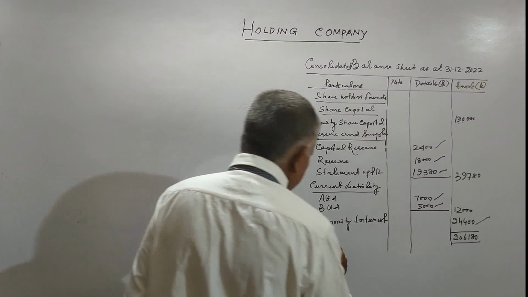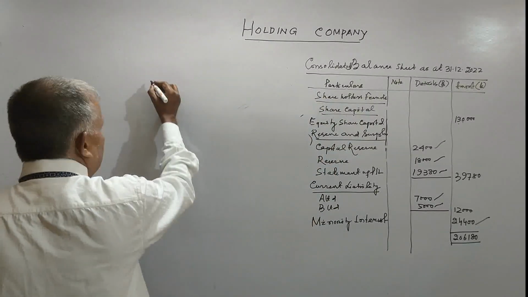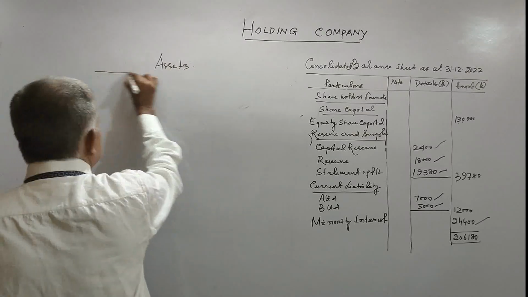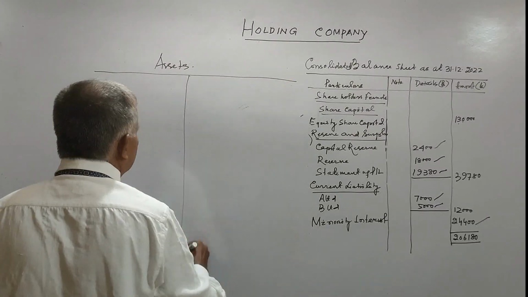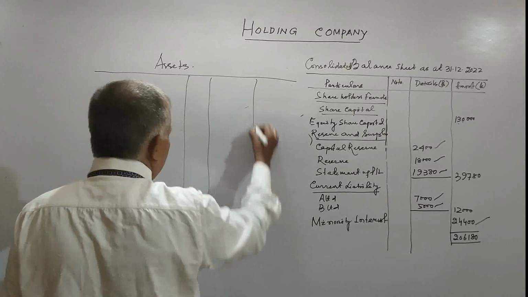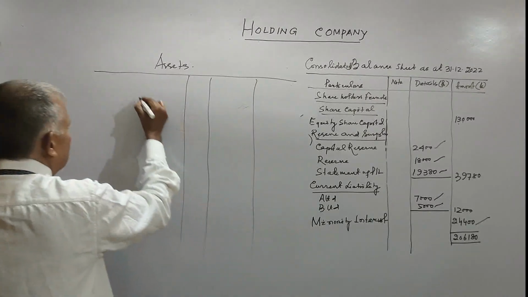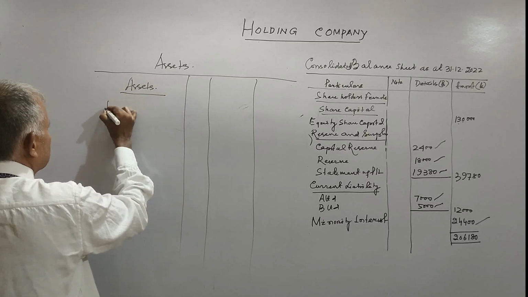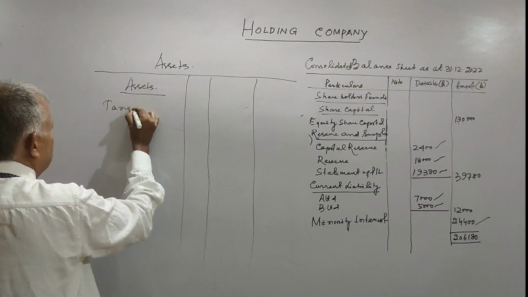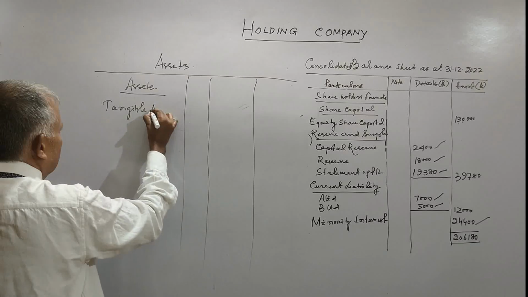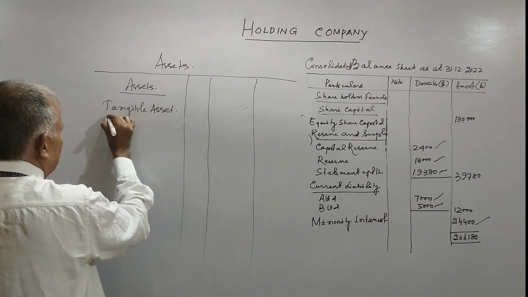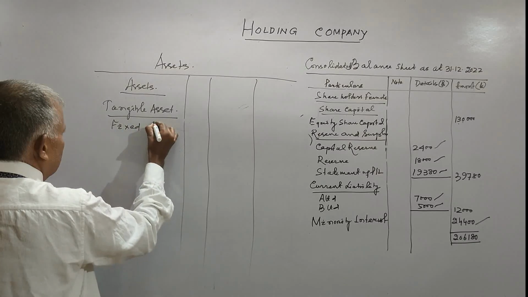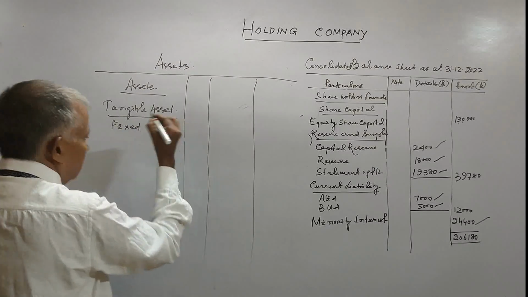You will continue the asset side below here. I am writing the assets, just continuing that one. This is your note number, details, amount. This is your assets. First we will write the tangible assets, under fixed assets.